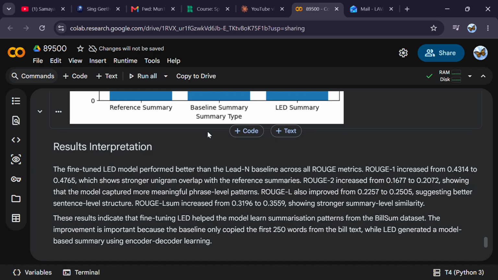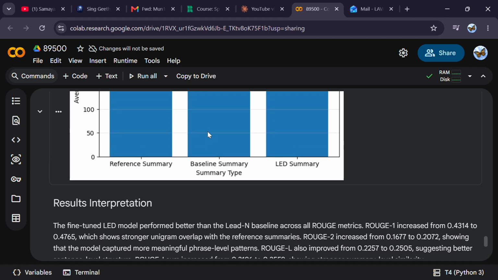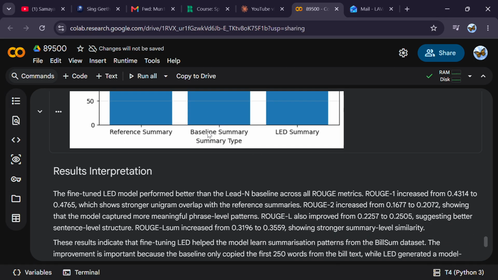So to summarize, I built and fine-tuned an LED model on the BillSum dataset, evaluated it against the baseline using ROUGE metrics, and deployed it in an interactive demo. The model consistently outperformed the baseline, showing it learned real summarization skills, not just simply copying. There's room to grow, so training on the full dataset using longer inputs and more epochs would likely improve results further. That's it. Thank you.